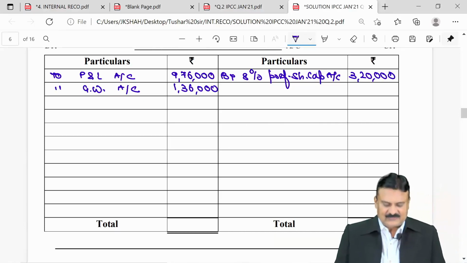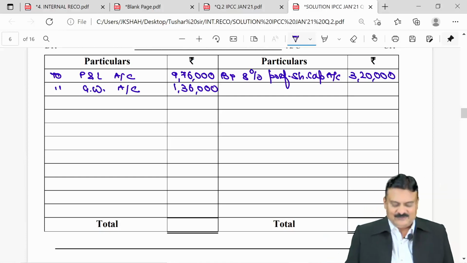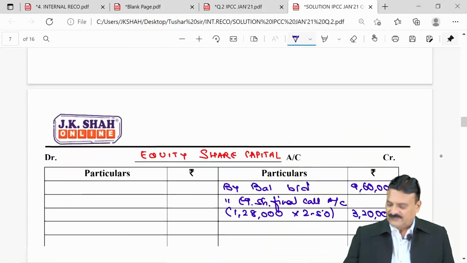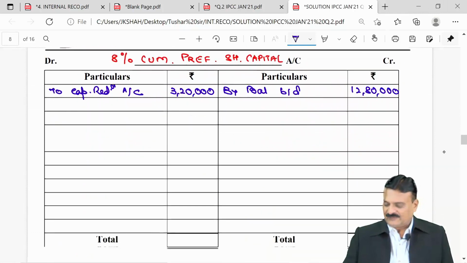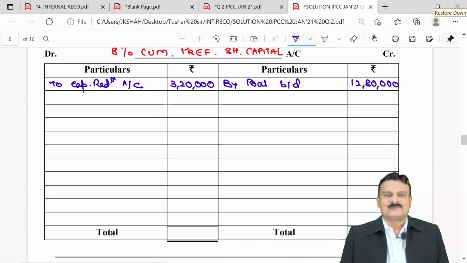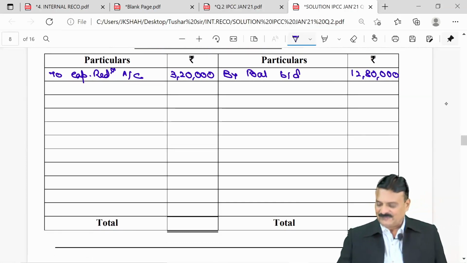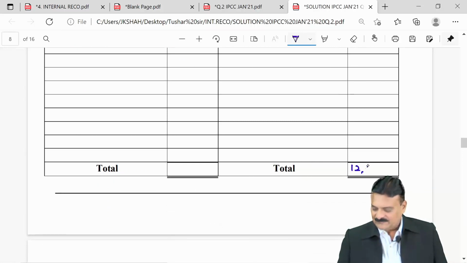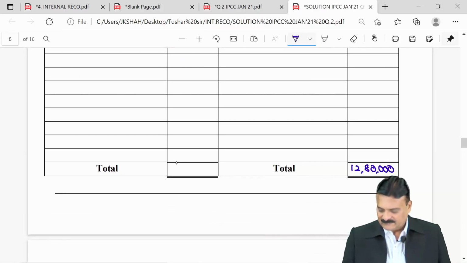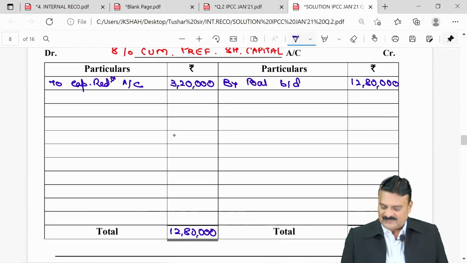Next, what else are they saying? After reducing this, the dividend rate has to be enhanced to 10%. So these old preference share capital, which are of 8%, will no more be applicable now, and they will be converted into new preference shares which are of 10%. Come on, make the balancing. Credit is more, 1280, subtracting the debit, minus 320. So my balance left is 960, to what percentage now?